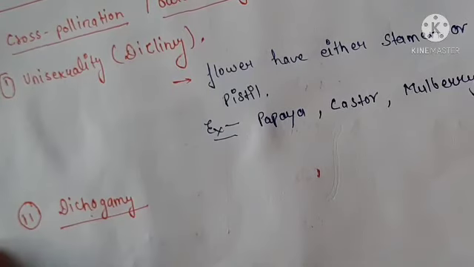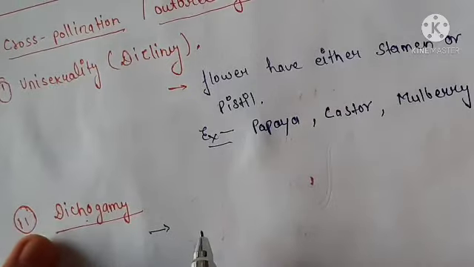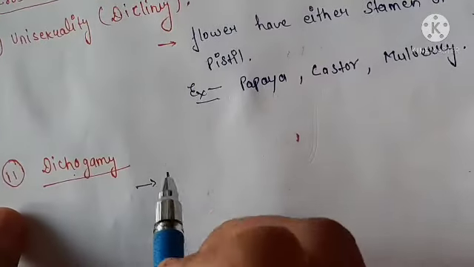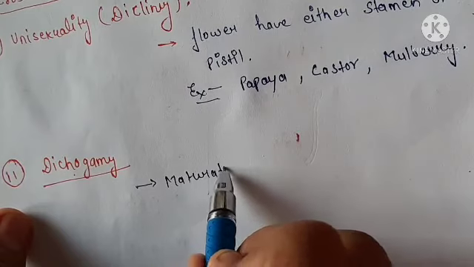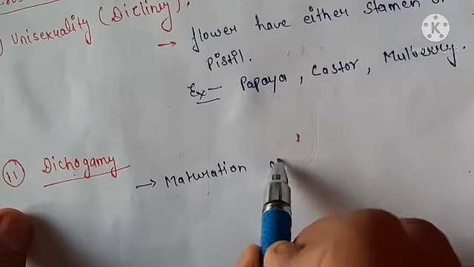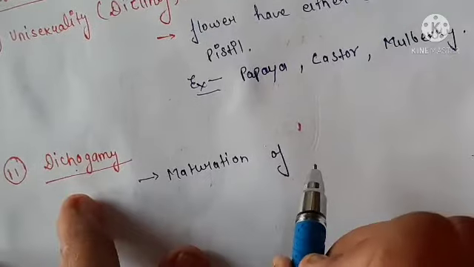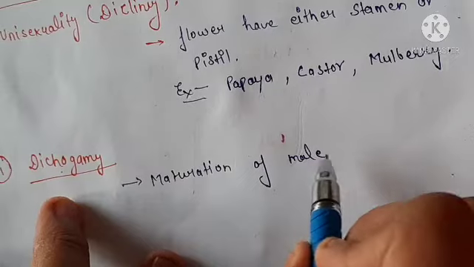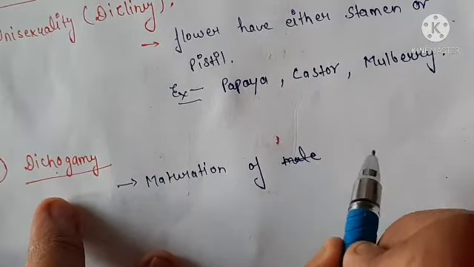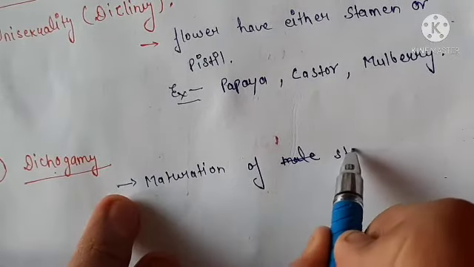In dichogamy, the male and female reproductive parts mature at different times. In dichogamy, the maturation of the male reproductive part, in short you can say stamen.